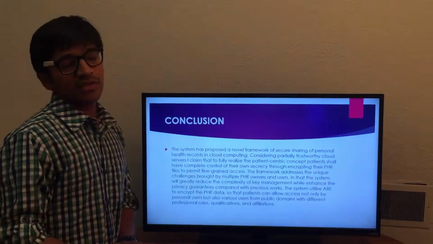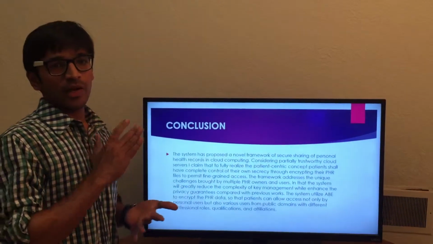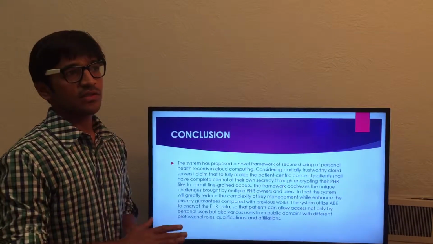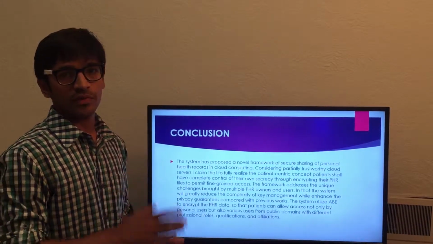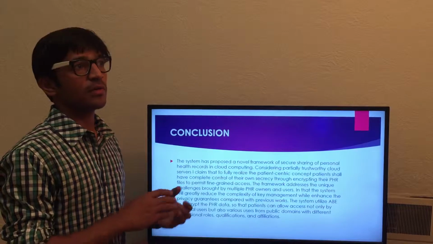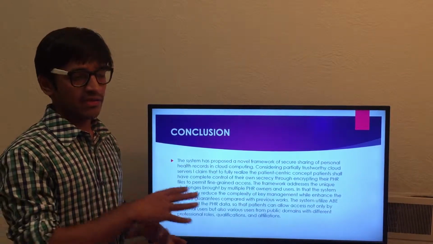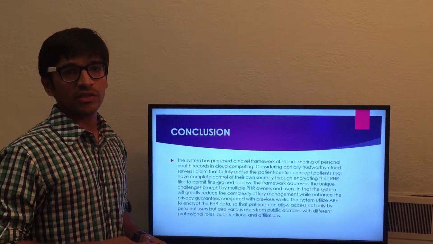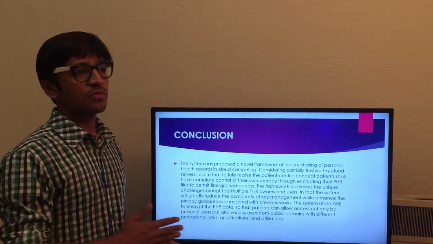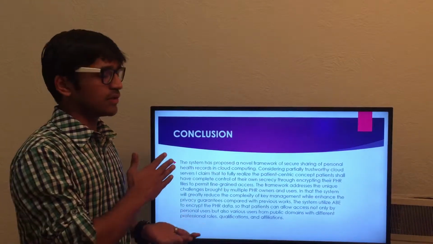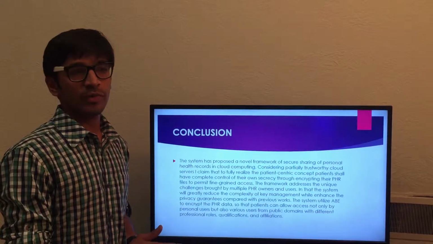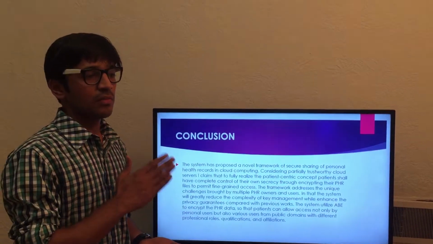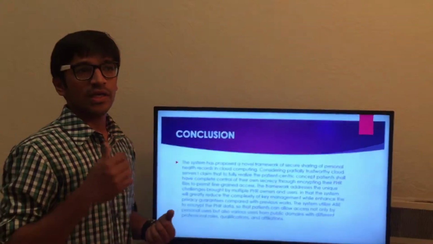The conclusion of the system is to provide a really secure system for the health record of the patient. As the whole network is connected to each other, there has to be security for the blood information, and the blood donors' information.